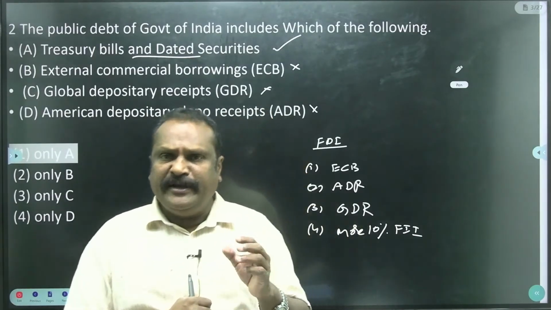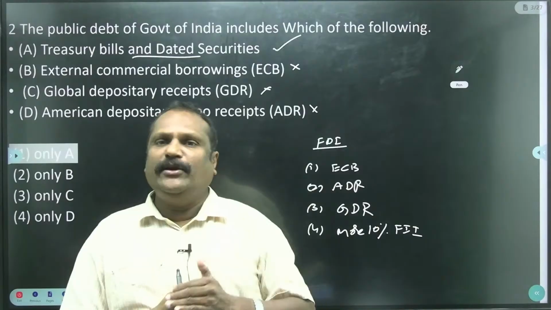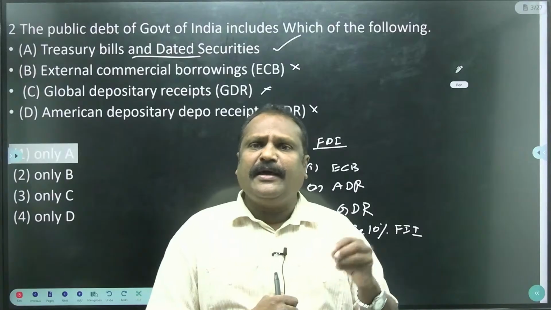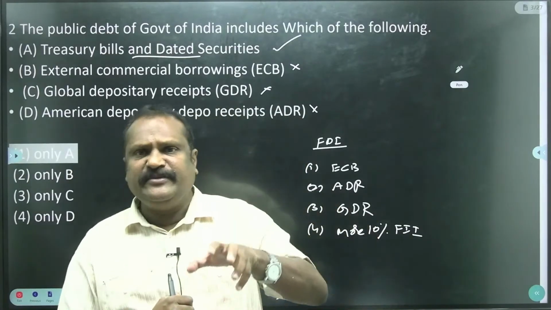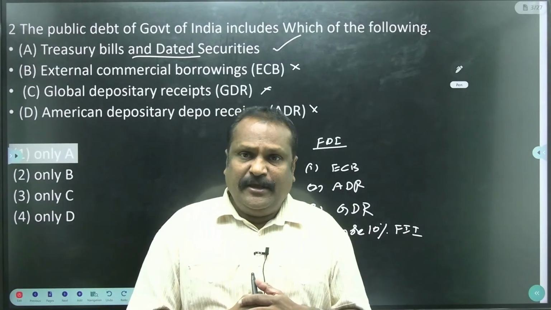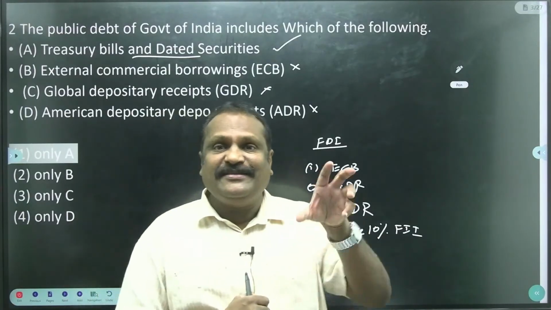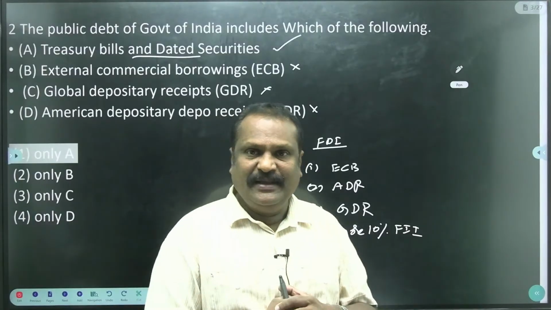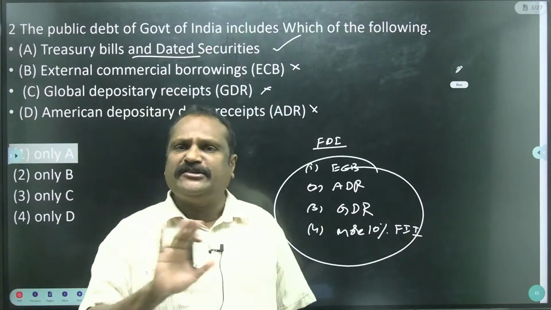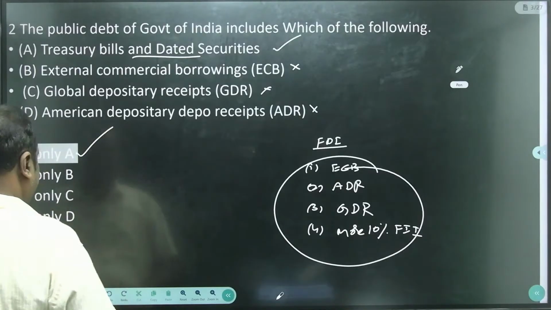Foreign institutional investment means foreigners make investments in the Indian stock market online only. For example, with Reliance or TCS, an American or a Japanese investor, through a demat account, makes an investment in Indian companies. That is known as foreign institutional investment. If the FII is more than 10% in a company, that is considered as FDI only. That's why these are all nothing but foreign direct investment. It is a kind of investment, it is not borrowing. Okay, the answer is A only.